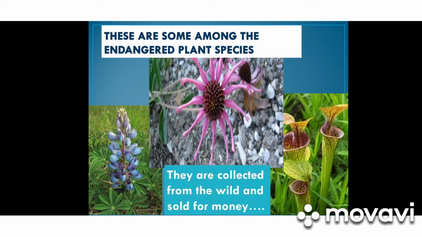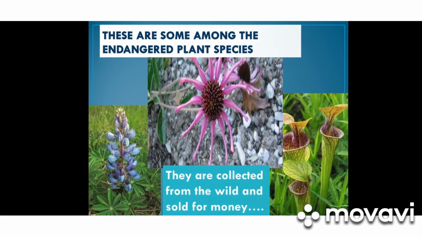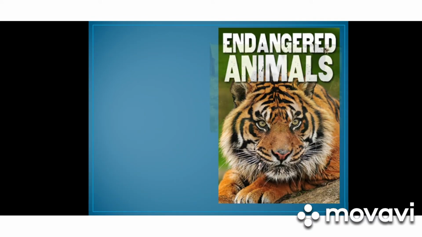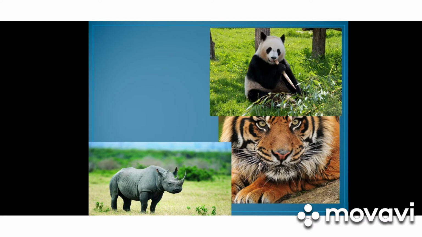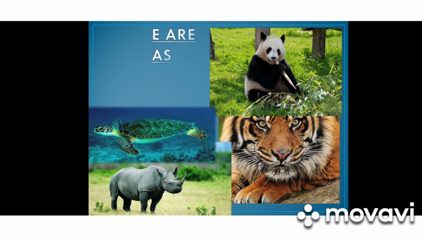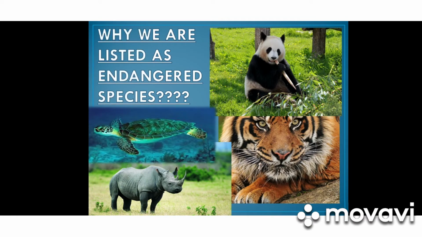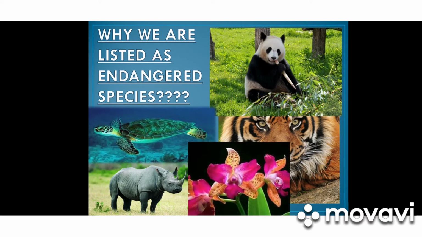Humans collect these flowers from the wild and sell them for money. These are some more endangered species: tiger, panda, rhinoceros, sea turtles.